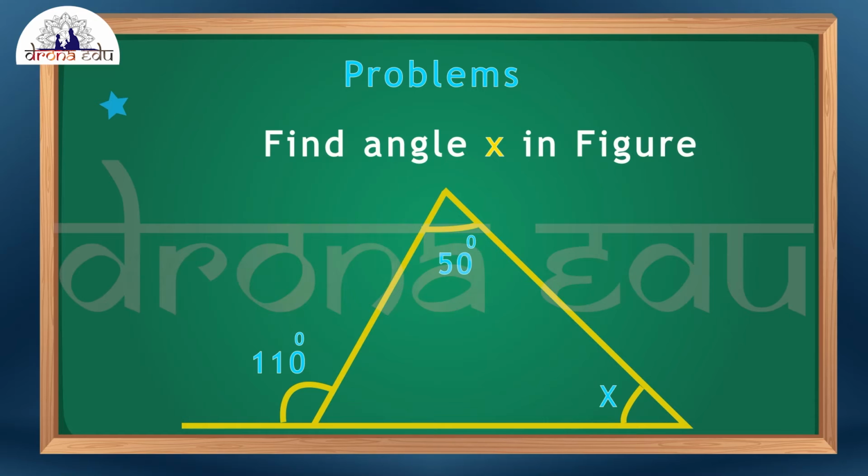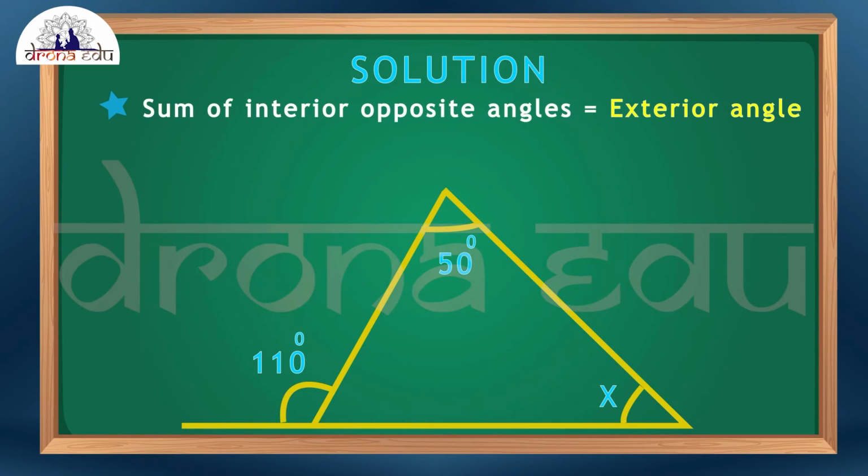Now, let's solve one problem. From this given figure, let's find the angle x. We all know the sum of the interior opposite angles is equal to the exterior angle. So just substitute that here. If you observe, only one interior angle is given, which is 50 degrees. Plus x, which we need to find, equals 110 degrees. So finally, x will be equal to 60 degrees.